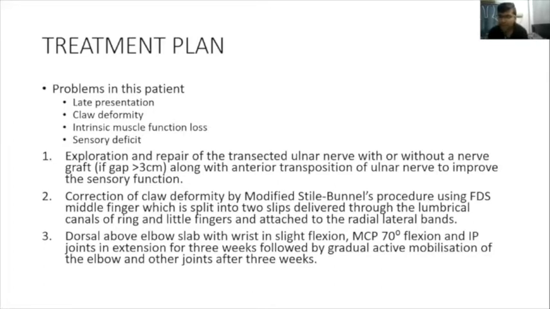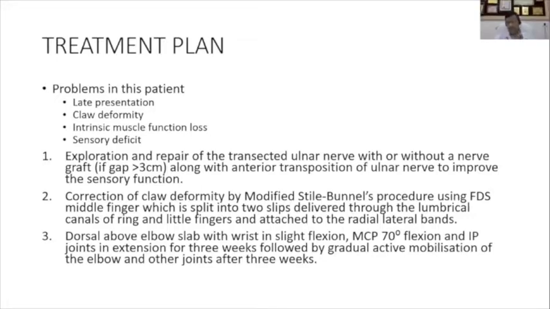wherein the FDS of the middle finger is harvested and divided into 4 slips. So you are talking about the tendon transfer. Yes, sir. Tendon transfer. Okay, FDS transfer. That is the tendon transfer you want to give him. But any other thing you would like to suggest before jumping into the tendon transfer?